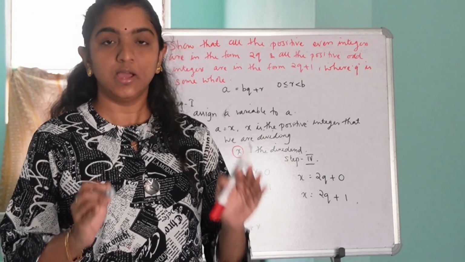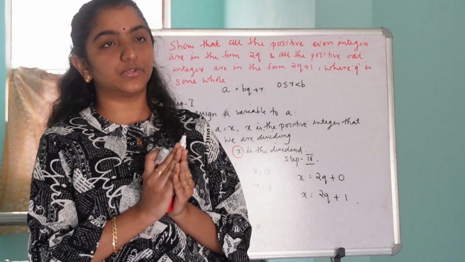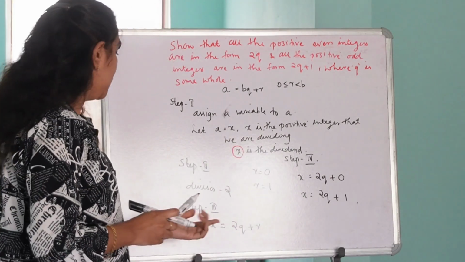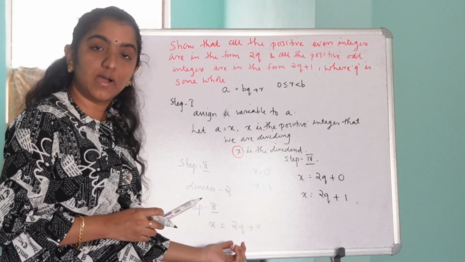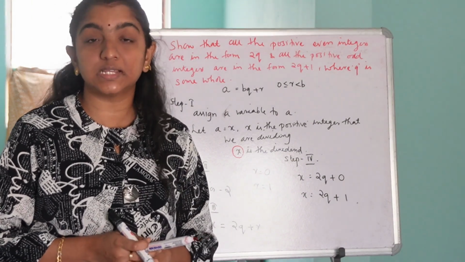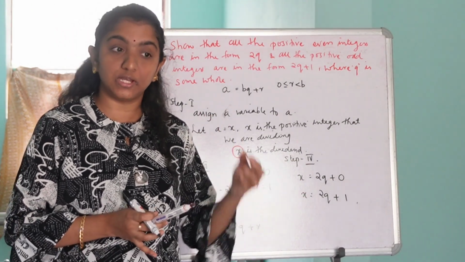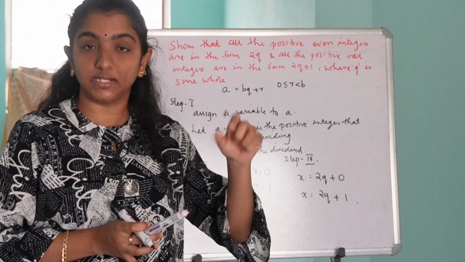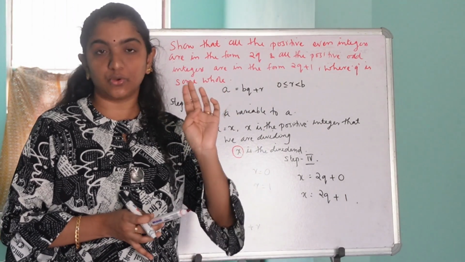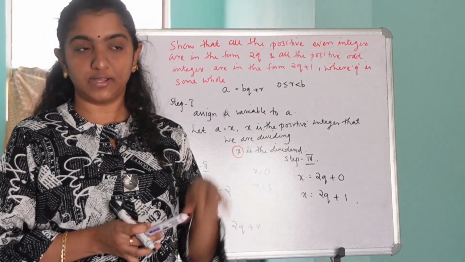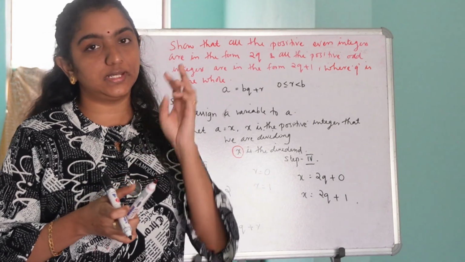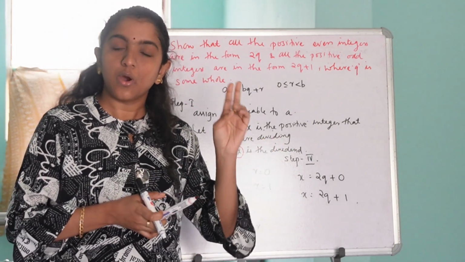For that, you have to find all the possible values of the remainder. Here we are dividing the positive integer x by 2, so the divisor is 2. Only two values are possible for the remainder, and they are 0 and 1. That is, the remainder can either be 0 or it can be 1.